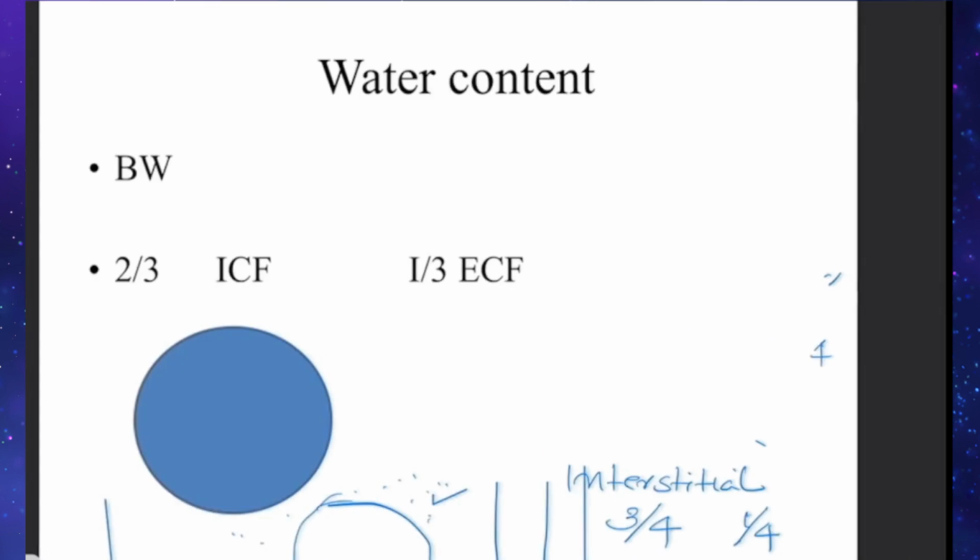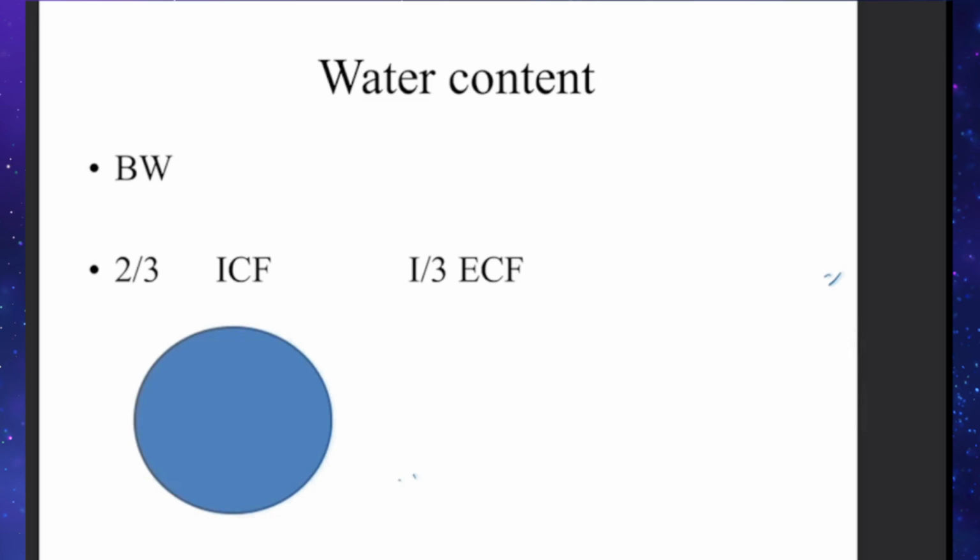So if you look in the picture, total body water is 60% of the body weight, 2/3 is intracellular, that will come around 40% of the body weight. 1/3 is extracellular, that will be 20%. So 40 plus 20, that is 60%. The extracellular fluid is in two compartments. One is the intravascular, other is the interstitial.